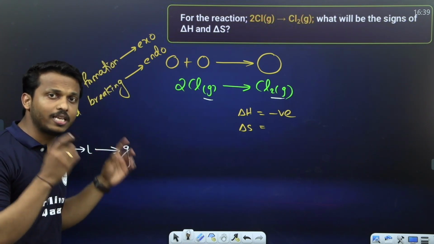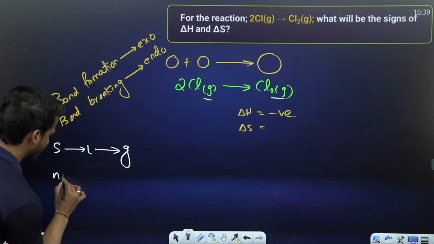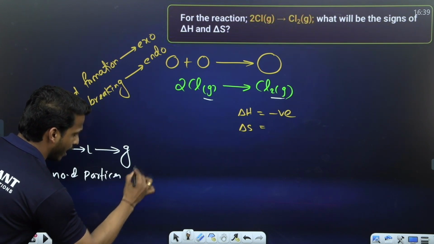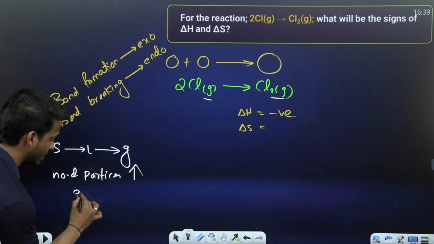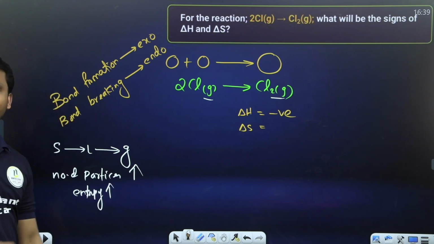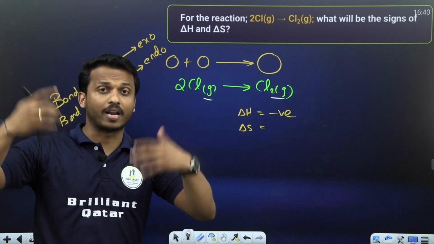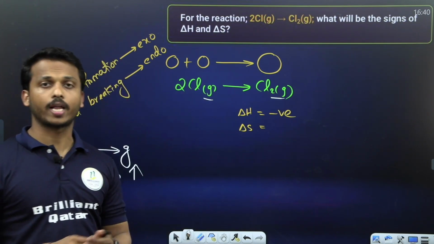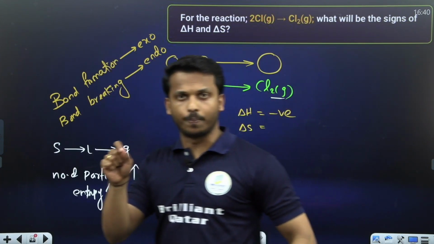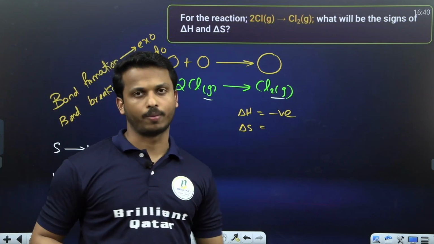If the state is the same, then check the number of moles. Here, as the number of particles increases, we can say entropy also increases. As the number of particles increases, entropy, randomness, also increases. So what are the two main factors affecting the randomness of a system? Entropy mainly depends on state and number of particles.